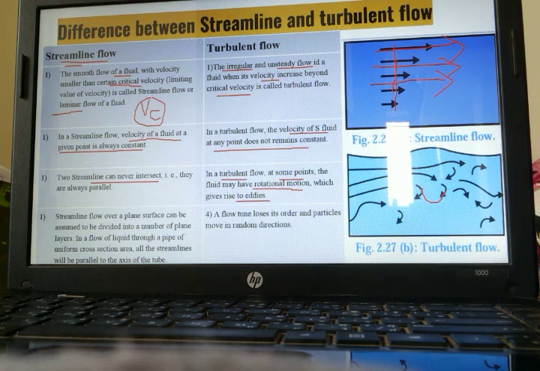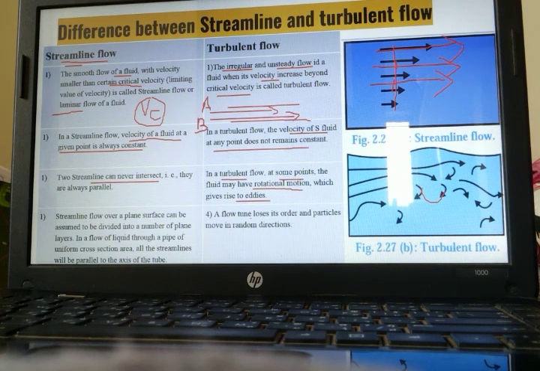So in the flow of a liquid through a pipe, whenever it is flowing through a pipe, it will always move in a straight line. And each layer will always be parallel to each other. You can see this layer A and layer B. These layers A and B are always parallel to each other.